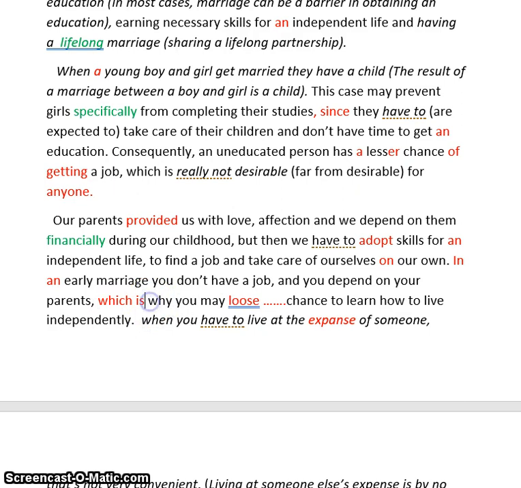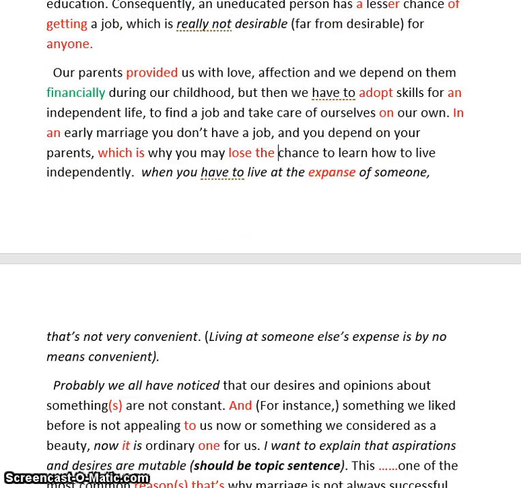Which is why, we keep the same sentence, which is why you may lose one O. You may lose a chance or the chance. We're talking about a specific chance. Lose the chance to learn how to live independently. Very good. Okay, let's move down. So these mainly are to do with prepositions or articles.